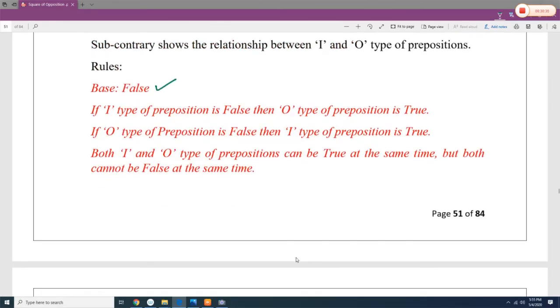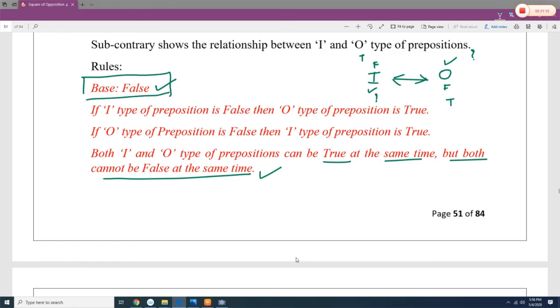It means subcontrary is the relationship between I and O, and O and I. So if I is false, you can say O is true, or when O is false, then you can say I is true. But if I is true, then O is doubtful. If O is true, then I is doubtful. So both I and O type of propositions can be true at the same time, but both cannot be false at the same time because the base is false.